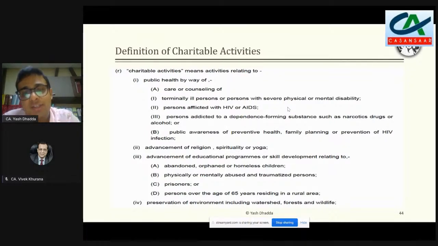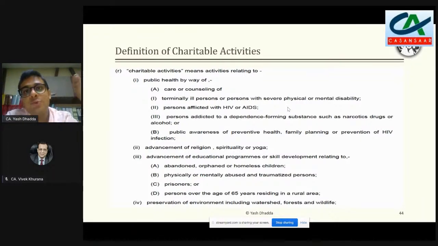तो इनका अगर कोई educational program है which is even not recognized by law, that is important. तो अगर इनका कोई educational program है not recognized by law but run by an entity which is registered at 12AA, then in that case exemption is available in this particular entry. And last is preservation of environment including watershed, forest and wildlife. इसके respect में जो activities हैं they're exempted.